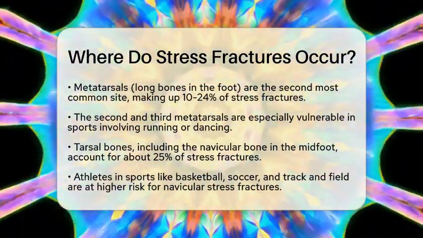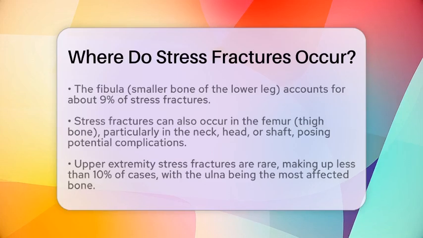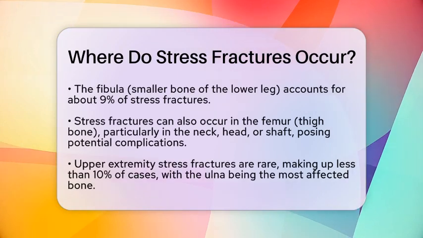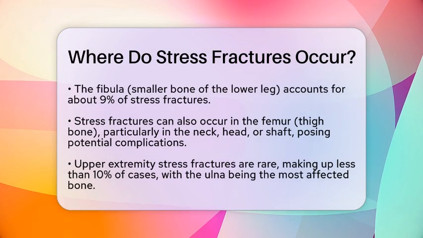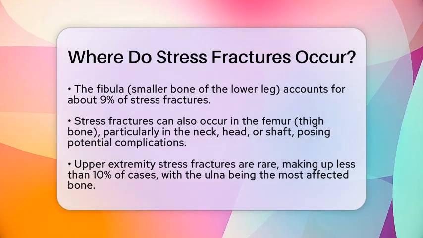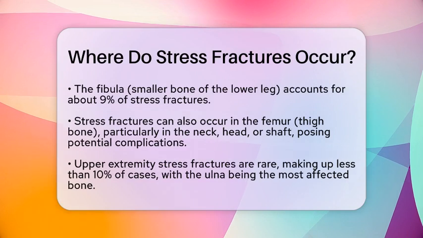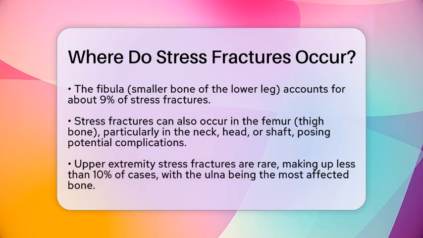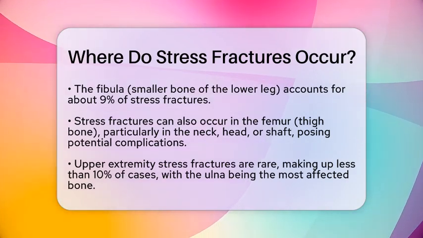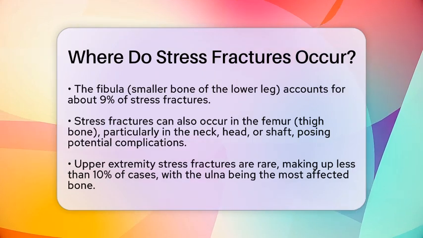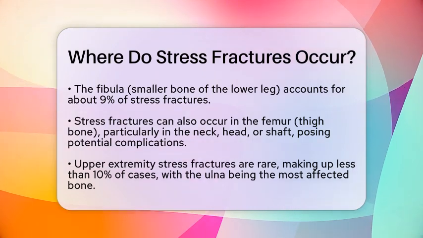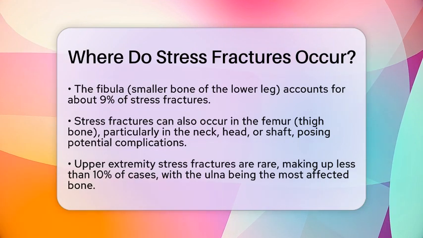The fibula, which is the smaller bone of the lower leg, accounts for about 9% of stress fractures. While less common, stress fractures can also occur in the femur or thigh bone. These fractures can happen in the neck, head, or shaft of the femur and are significant due to their potential complications. Stress fractures in the upper extremities are rare, making up less than 10% of all cases.